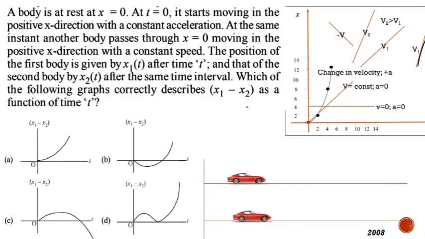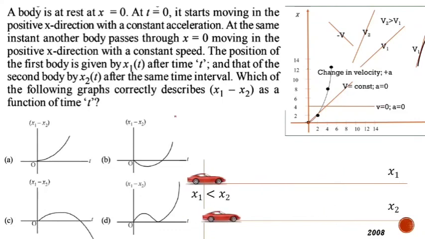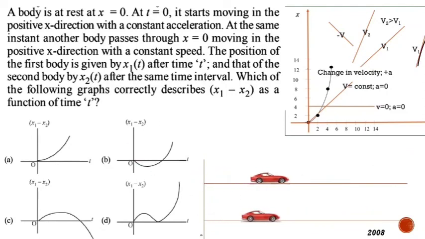Here you can see what happens. You can see that this first car is increasing the velocity, whereas the second car is not increasing the velocity. Again, observe that when the motion is starting, this car is ahead of the first car. So here you can observe that x1 is lesser than x2 for some duration. That is why x1 minus x2 will be negative for some duration. While starting, both are at the same position, that means x1 minus x2 is 0. But for some duration the second car is going ahead.